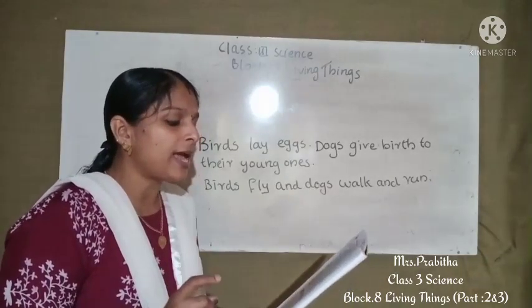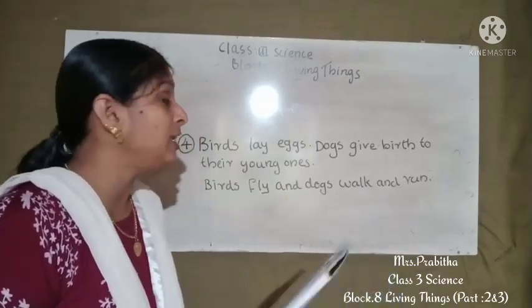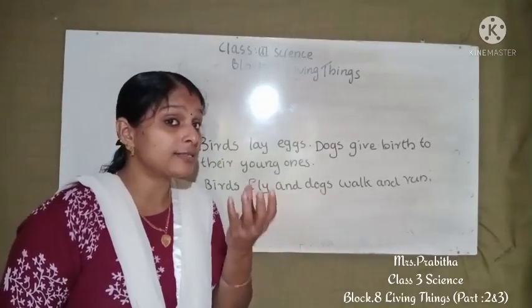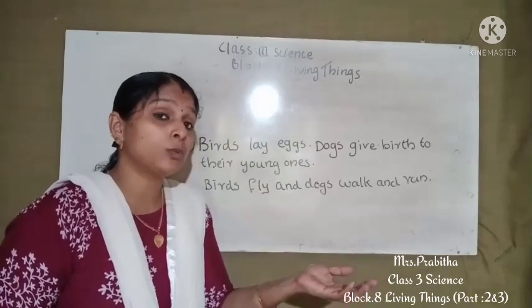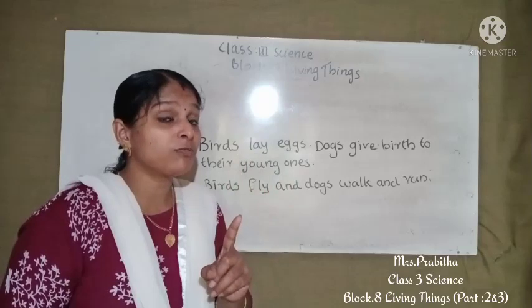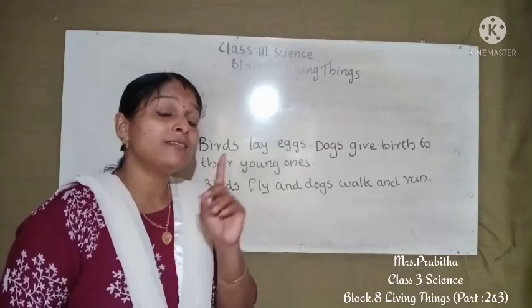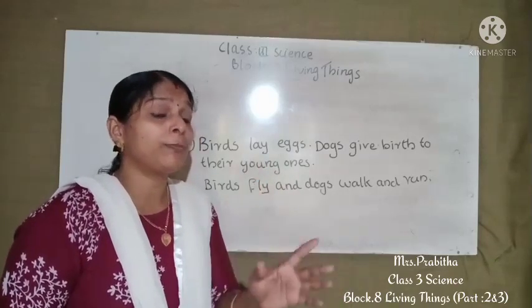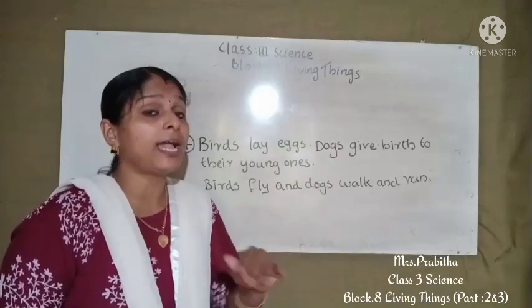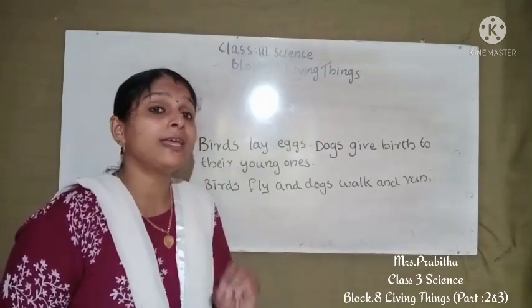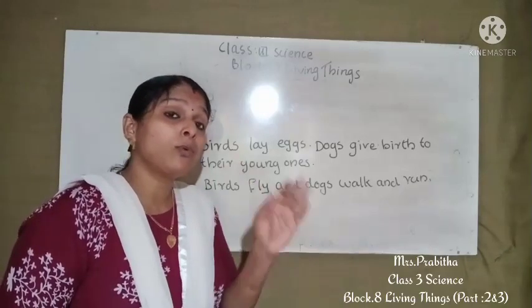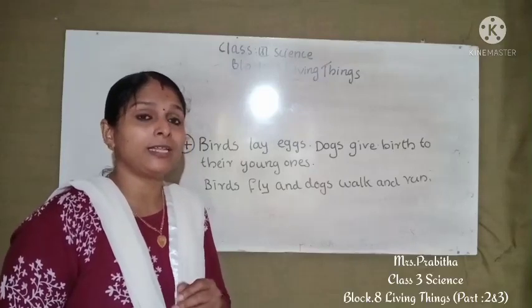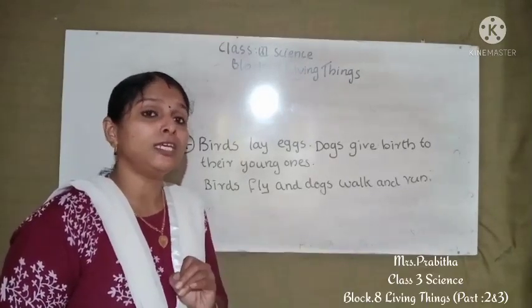Okay, then how are plants and animals different from each other? So many differences we discussed. Breathing: animals breathe through their nose, gills and skin, but plants breathe through their leaves. Animals reproduce by laying eggs or giving birth. Plants reproduce by seeds. Animals cannot prepare their own food. They eat plants or other animals, but plants can prepare their own food. Animals can move from one place to another place, but plants cannot. Okay, these all are some differences. So you can write any two differences.